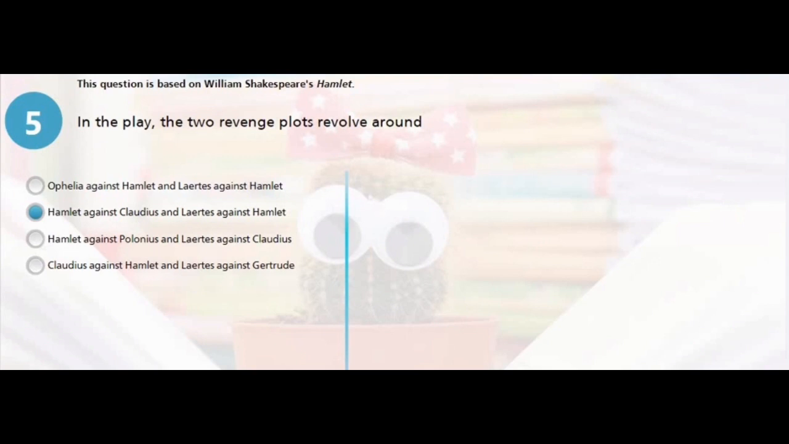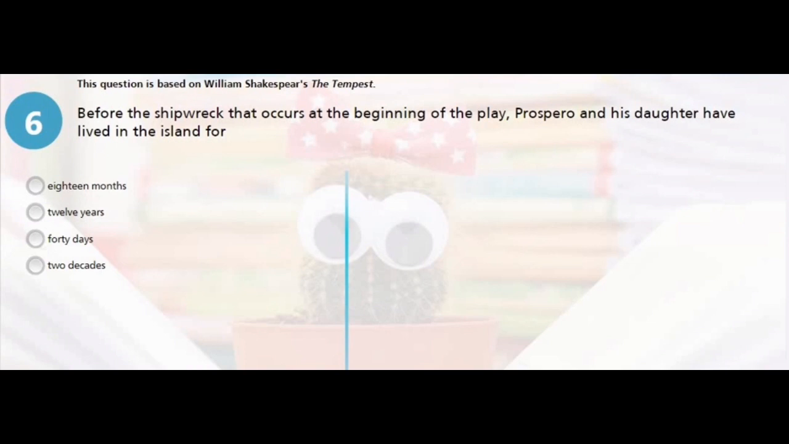Okay, now to question 6. This question is based on The Tempest by William Shakespeare. Before the shipwreck that occurs at the beginning of the play, Prospero and his daughter have lived on the island for 18 months, 12 years, 14 days, or 2 decades. Now, Prospero and his daughter lived on the island for 12 to 15 years. So the answer is B, 12 years.